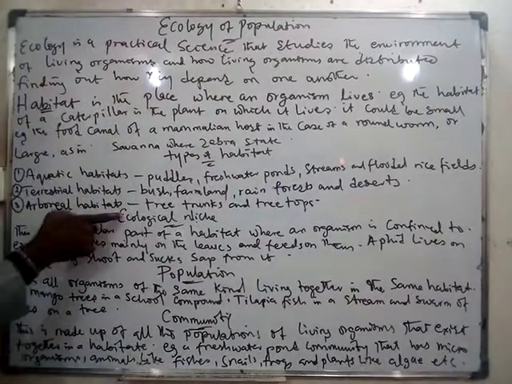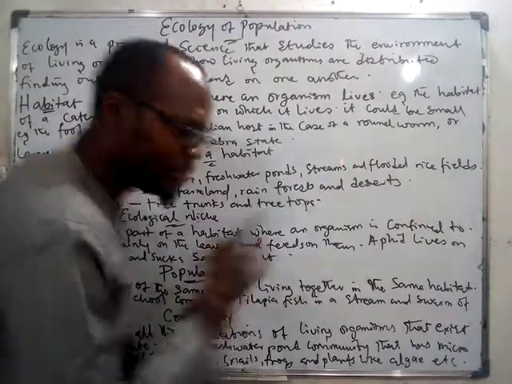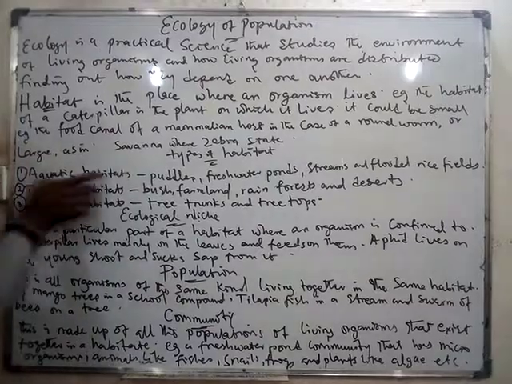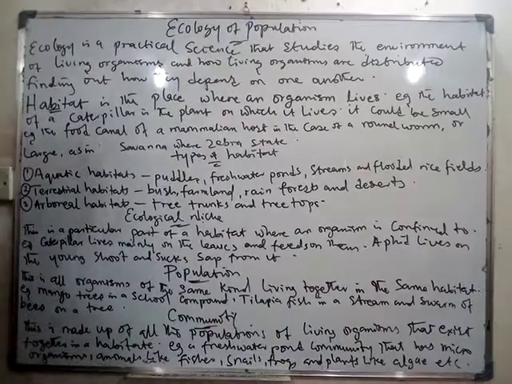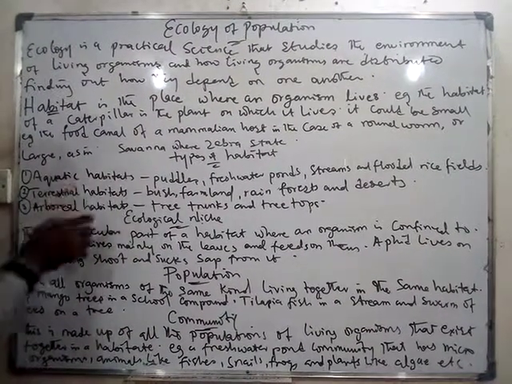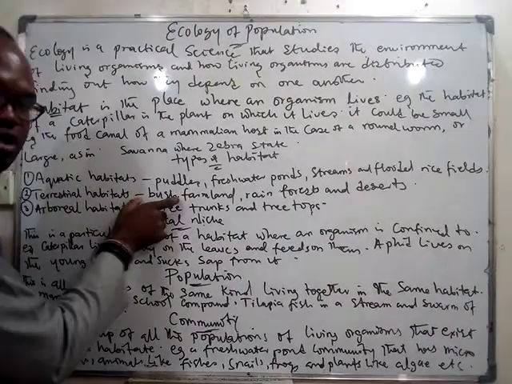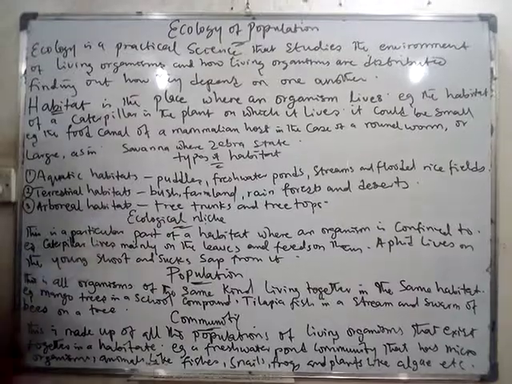Then we also have the one called arboreal, which are places like the tree trunks and the tree tops. Aquatic habitats are things like freshwater ponds, streams, flooded rice fields, puddles. Anything that relates to water. Whereas terrestrial is things like bush, farmland, rainforest, and desert.